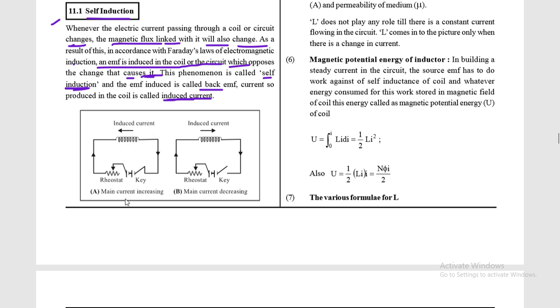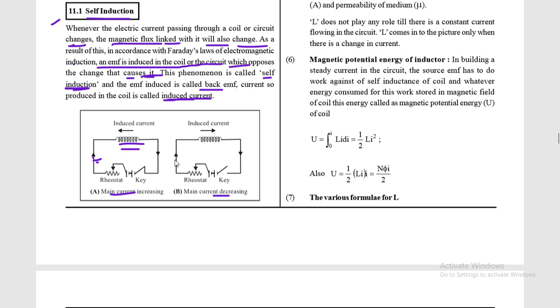So you can see in this diagram, this one is the rheostat and this one is the key. When the current is variable, in this case you can see the main current is increasing, so there is a change in magnetic flux through this coil, and there must be an induced EMF in this coil, in a direction which opposes this current. This is Lenz's law. So you can see the direction of induced current is opposite to the main current in the circuit. Now if the current is decreasing, the flux in this is also decreasing.